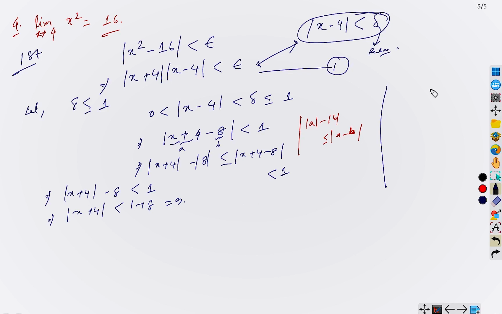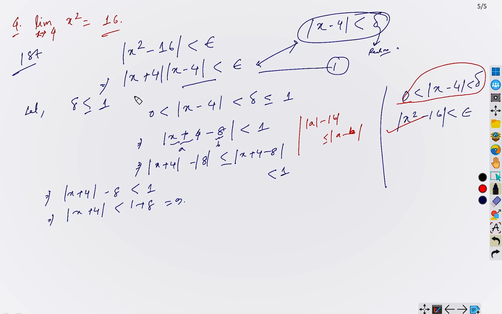Basically, we need a delta such that whenever x satisfies this condition, we should have this. Whenever this condition is satisfied, this should hold automatically. This we need to prove. In order to prove that, this was our first step. There wasn't any change here.